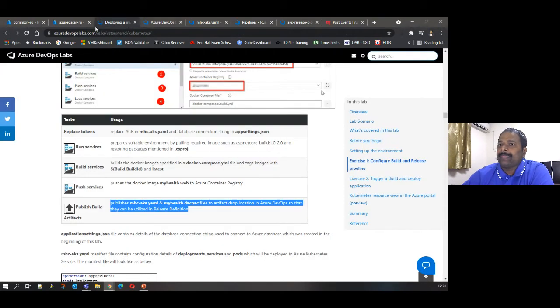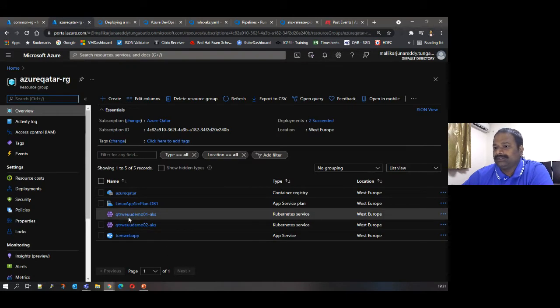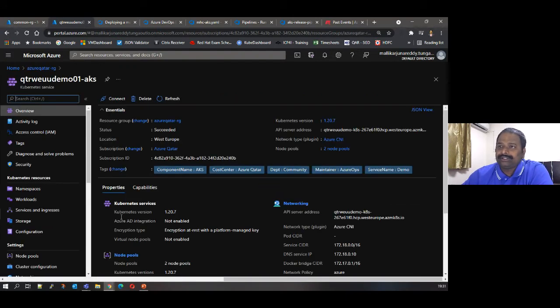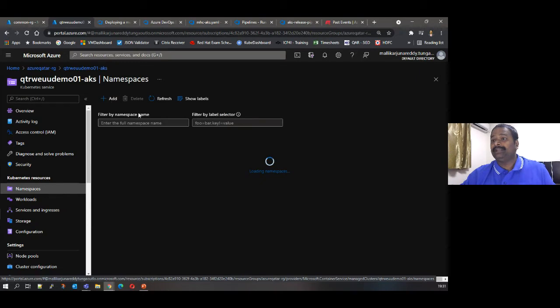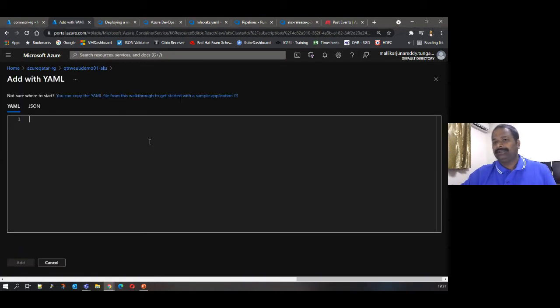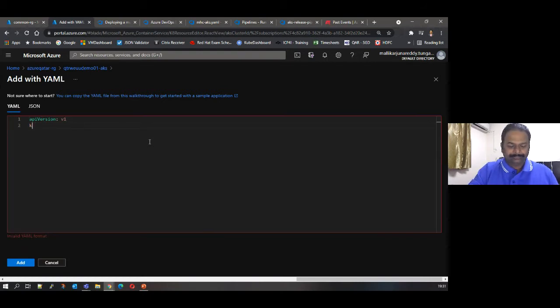So here, there's a new feature in AKS which is under preview. Let's create one namespace. A namespace is a kind of placeholder where all your deployments will be deployed.